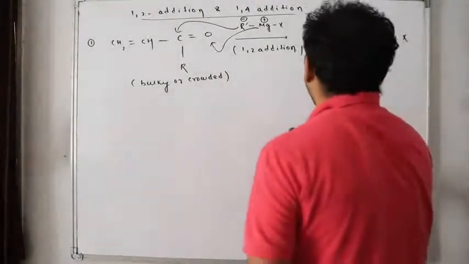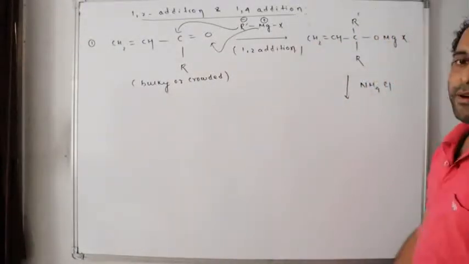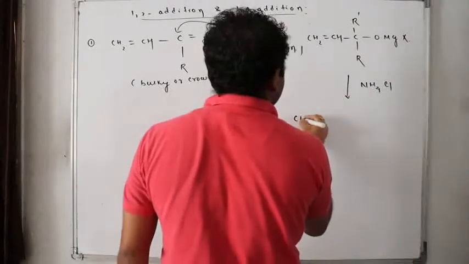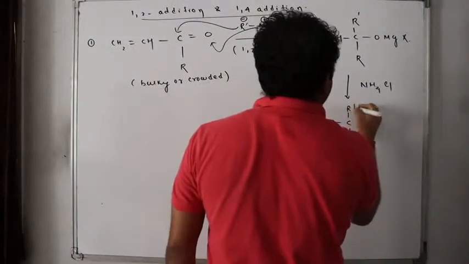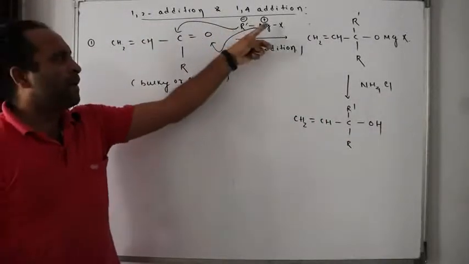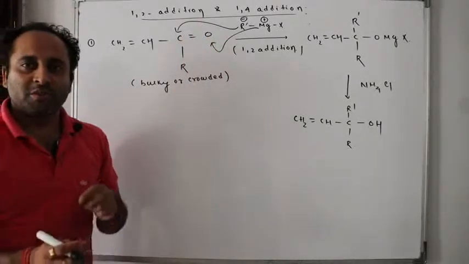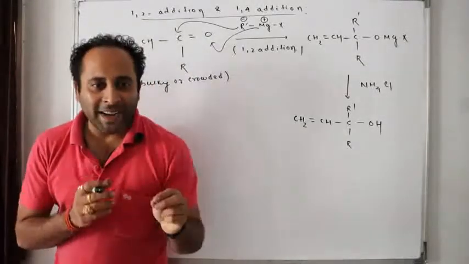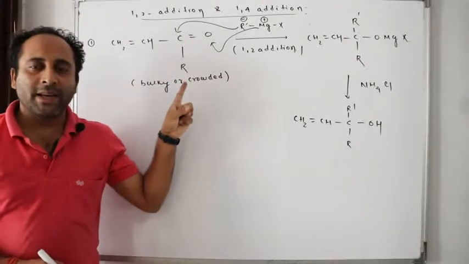Now if I hydrolyze this, I can hydrolyze with the help of H3O plus or with ammonium chloride. What will I get here? CH2 double bond CH, C R R dash, OH. This is a perfect 1,2 addition because both parts of the Grignard reagent are added to adjacent positions, the 1,2 positions. So we call it 1,2 addition. And where does it occur? If R is bulkier. Okay, R should be bulkier.